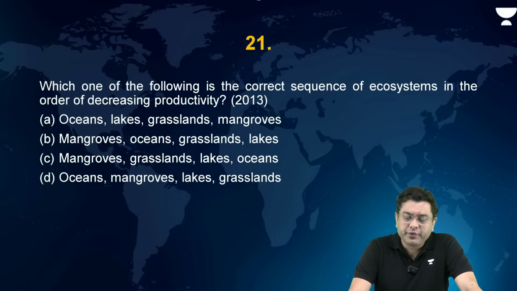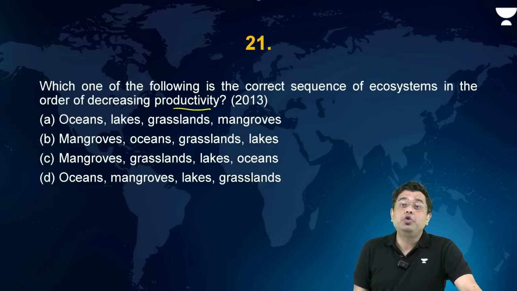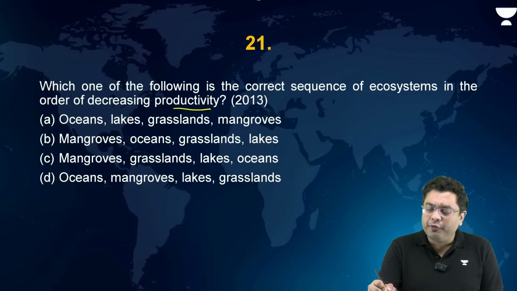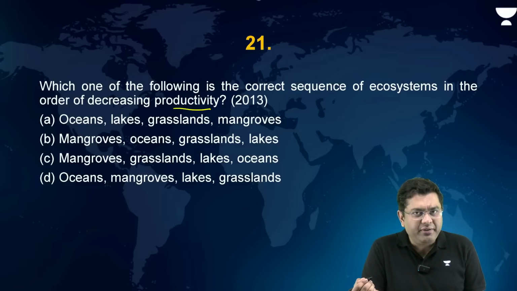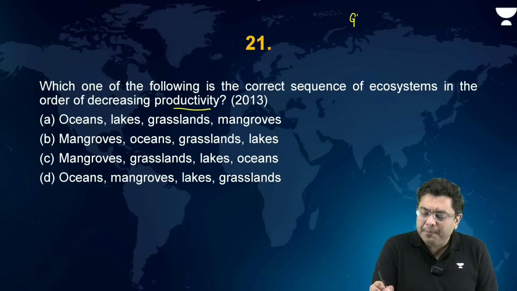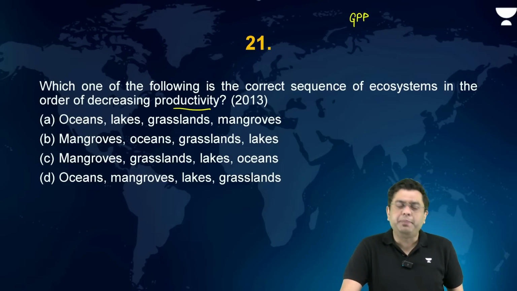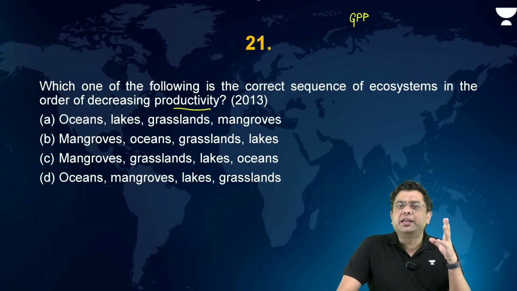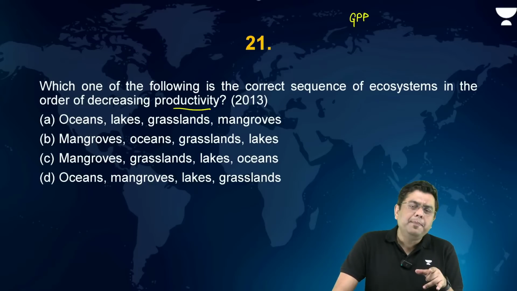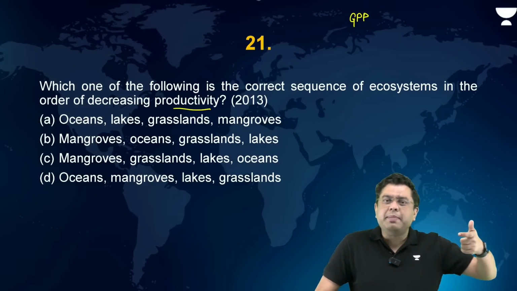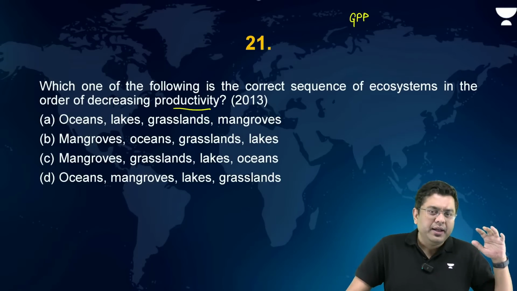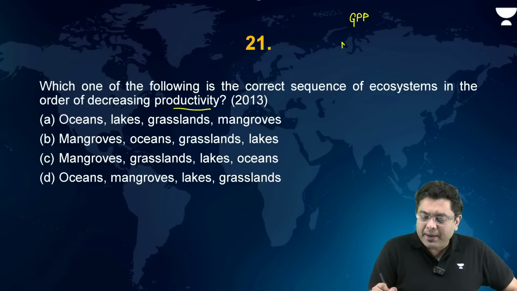Now, out of all of these, where is the productivity going to be the maximum? When we talk about productivity, there is the concept of primary productivity, which is produced by the producer community. So you have gross primary productivity. That gross primary productivity is basically the overall organic production carried out by all the producer community in that ecosystem, right? But then some of that organic matter is utilized by the producers themselves to carry out respiration, metabolism, etc.